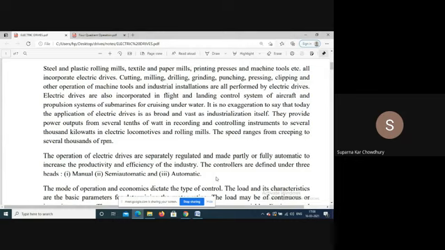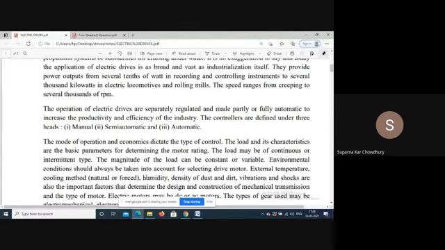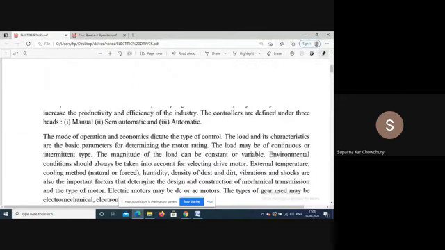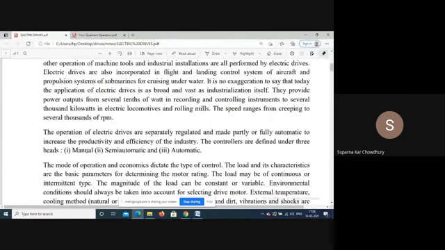Now, depending on different conditions, we classify the drive system differently. First of all, depending on the controller, we can classify it as manual, semi-automatic, and automatic. Automatic is fully automatic, that is, intervention is not there. In semi-automatic, we have manual intervention, and this is totally manual. Unless very basic crude operation, we never will have fully manual operation.